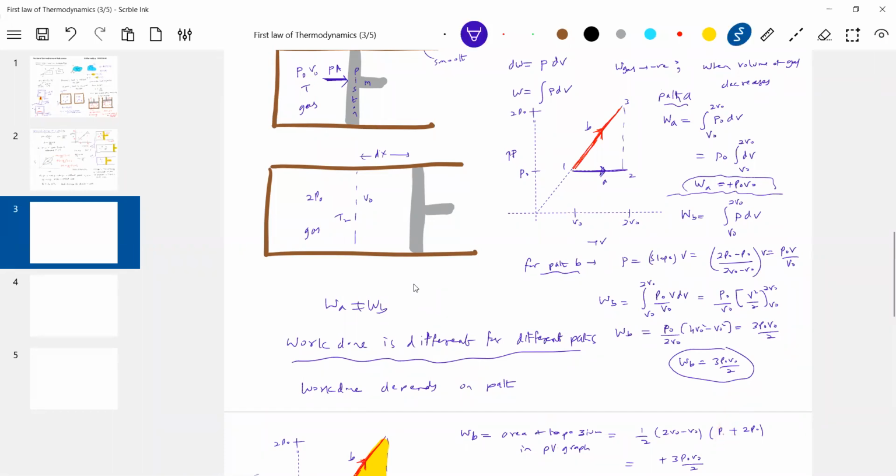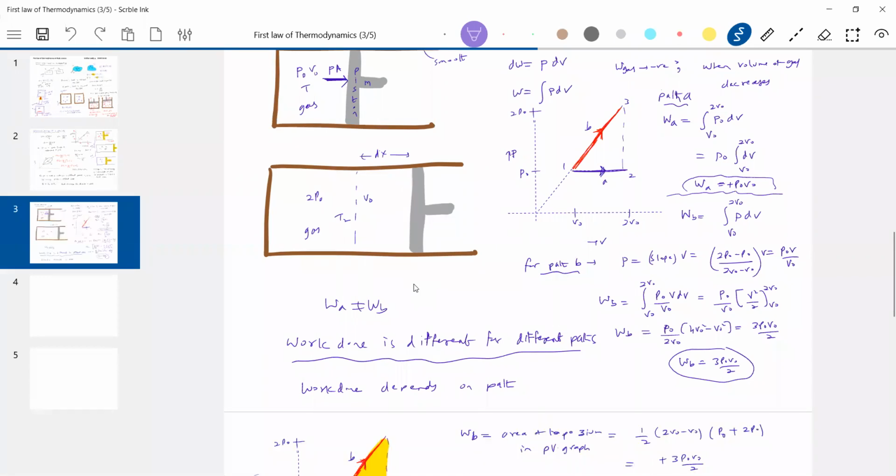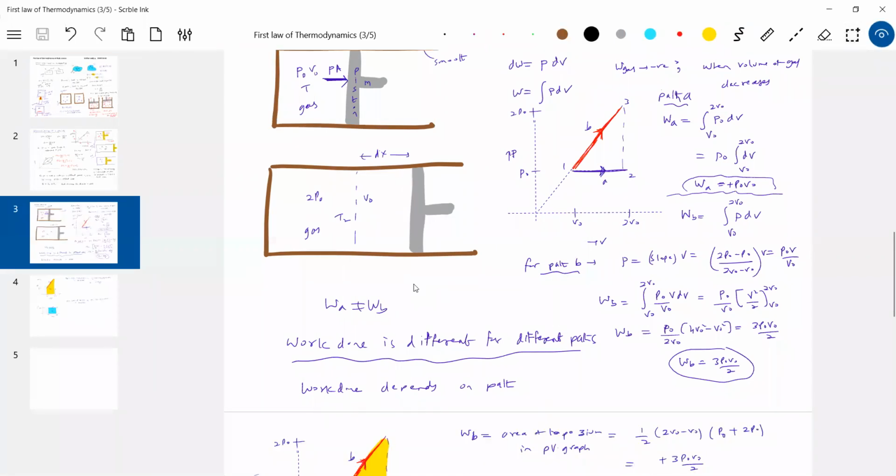I'll search for the area under the PV graph. If I can calculate the area under the curve, that is equal to work done. Or else I should get an expression for how pressure is related to volume. I just substituted the expression for P.